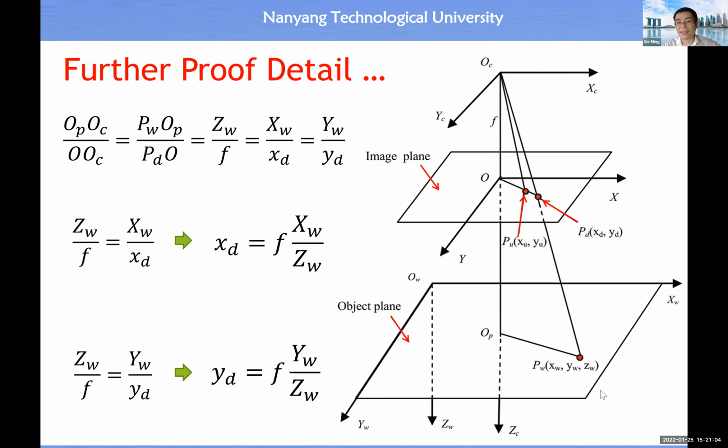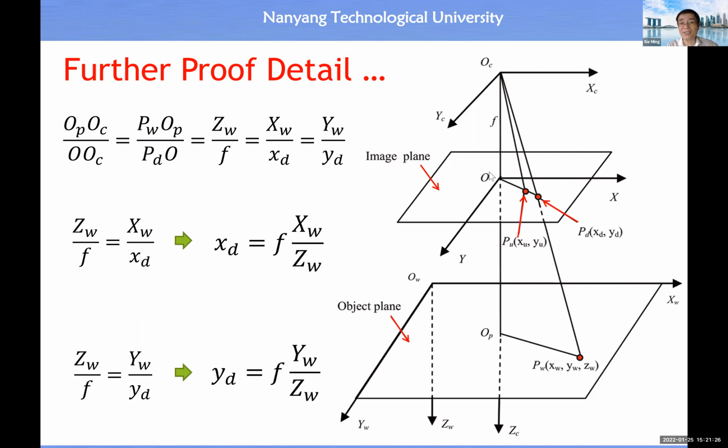If you have a point in a two-dimensional space, then this point will emit a light ray. And this light ray will pass through the center of the lens by following a straight line. Then this line will intersect with the image plane. Then this will be the image point, PD, all right?